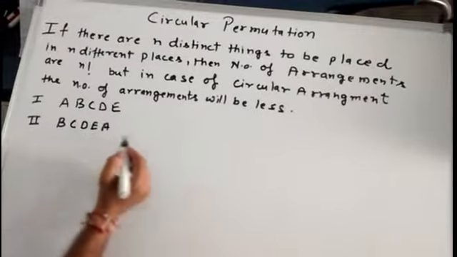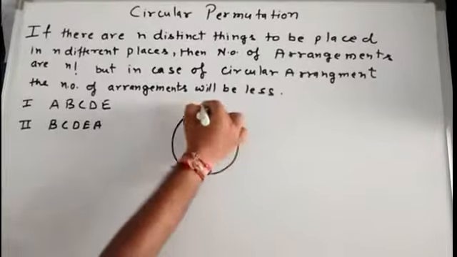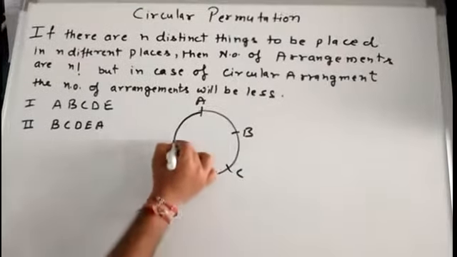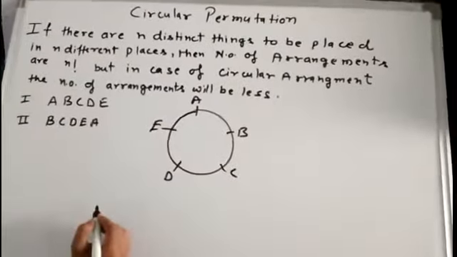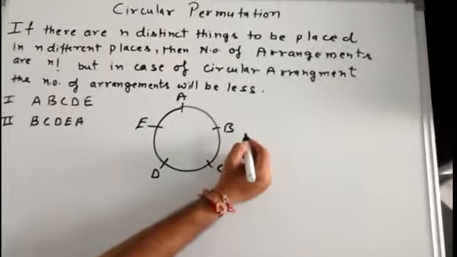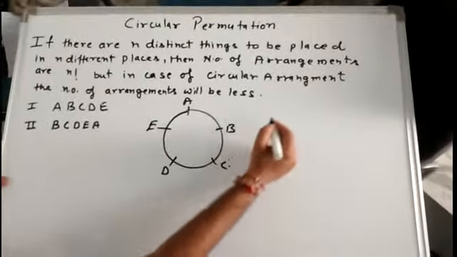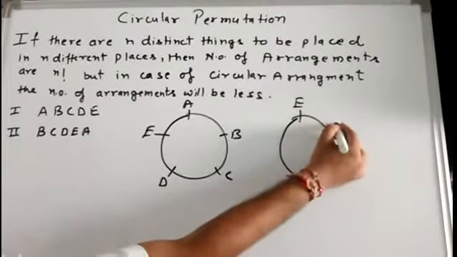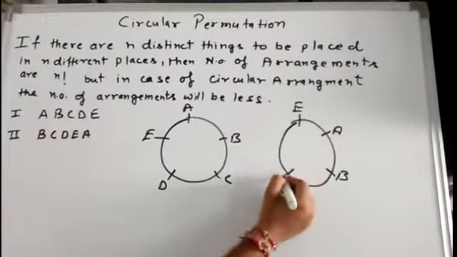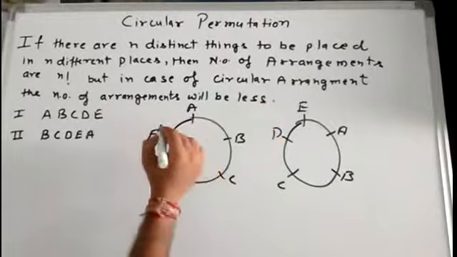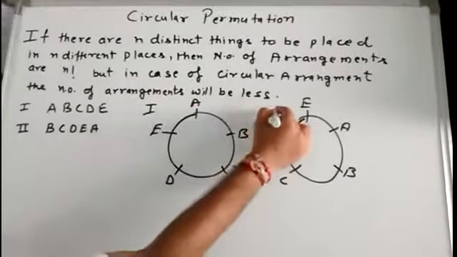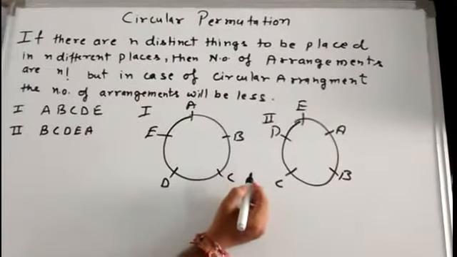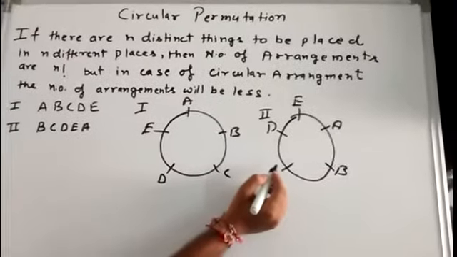But if we are taking a circular arrangement and I am putting 5 people A, B, C, D and E in a circle, and I ask them to shift one place, suppose clockwise, then the new arrangement will be E, A, B, C and D. So these are two ways, but the arrangement is the same because a circle doesn't have any start or ending point.